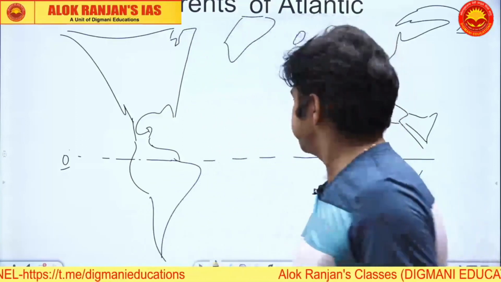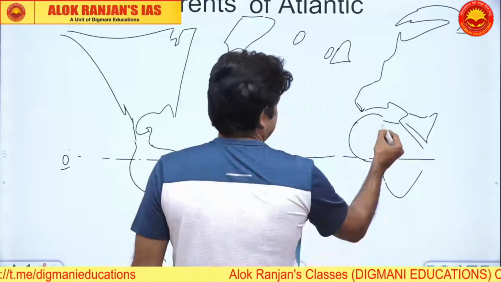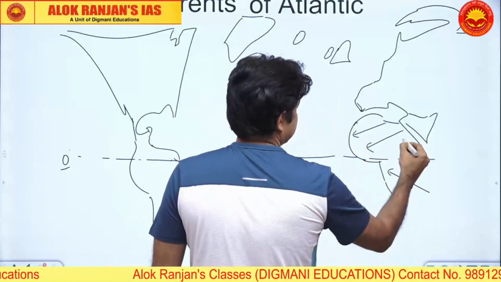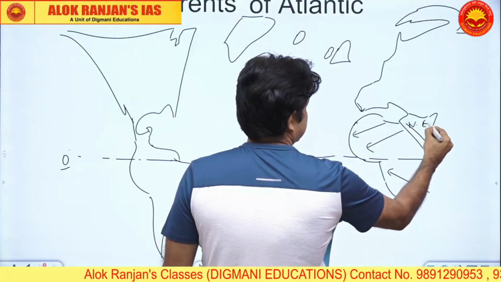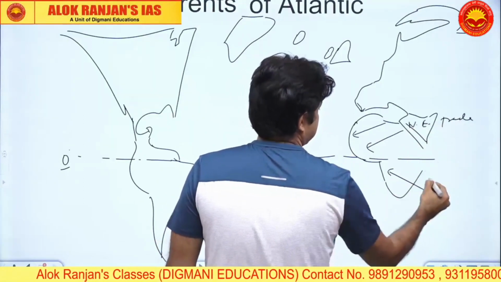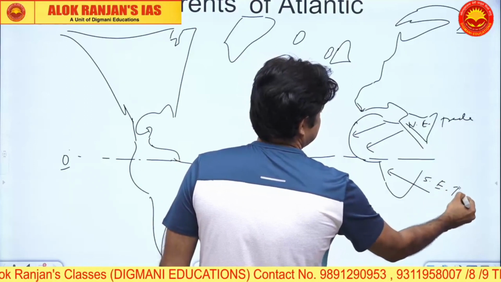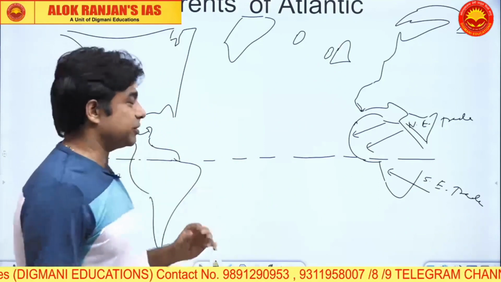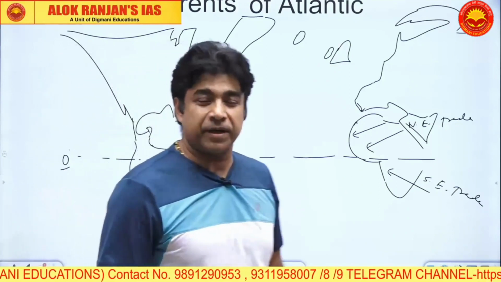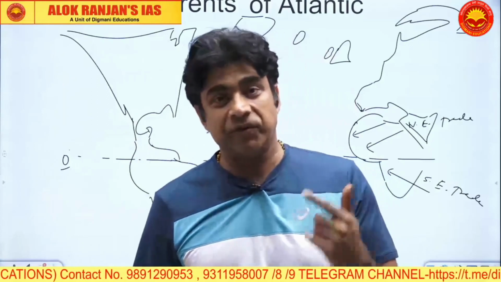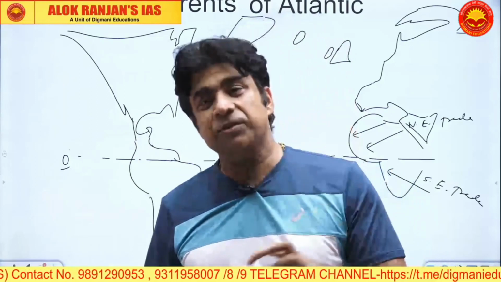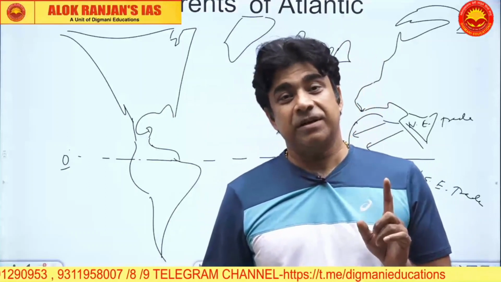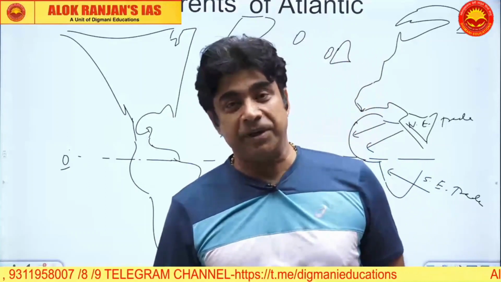So here I go. Tell me, here you have the trade winds. This is your northeasterly trade. This is your southeasterly trade. Now, prevailing winds or the global winds or the planetary winds are the primary source of ocean currents. And the major ocean currents are actually driven in the direction of the winds, of the prevailing winds.